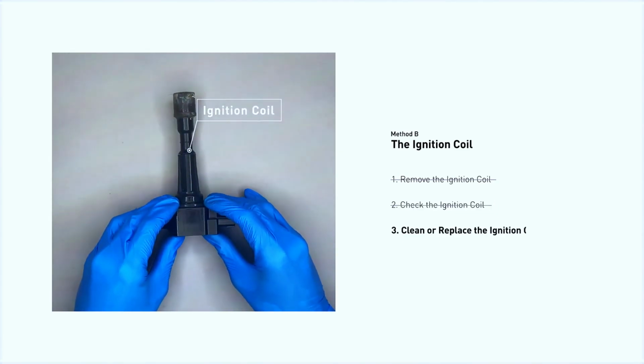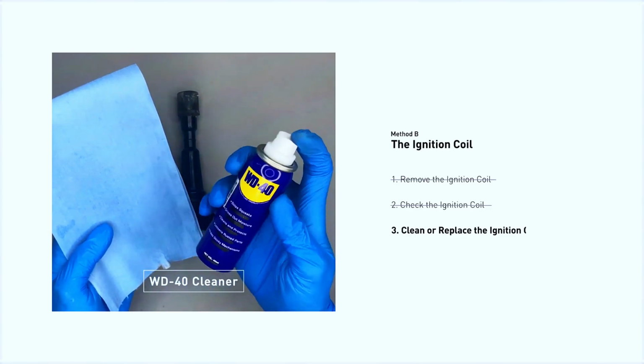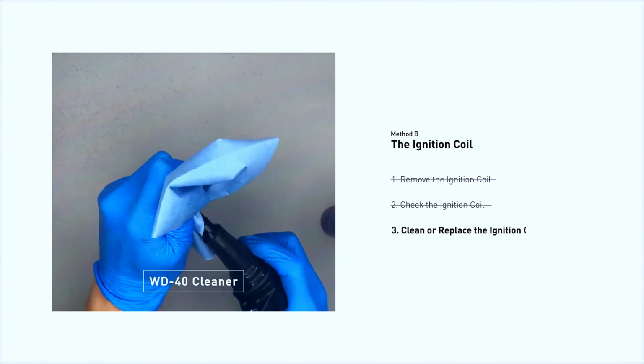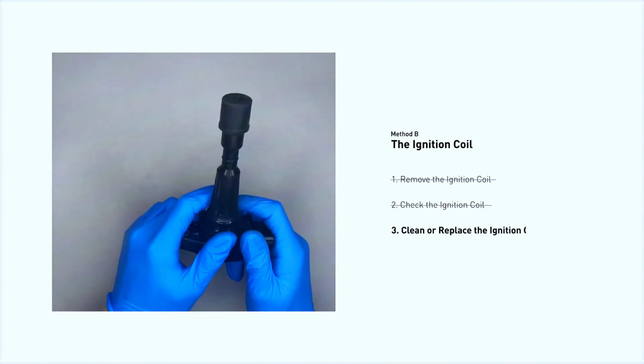Some vehicles allow you to swap the coil with another cylinder's coil to see if the code changes. If the misfire code jumps to the new cylinder, then the coil is bad. Replace the faulty ignition coil with a new one.